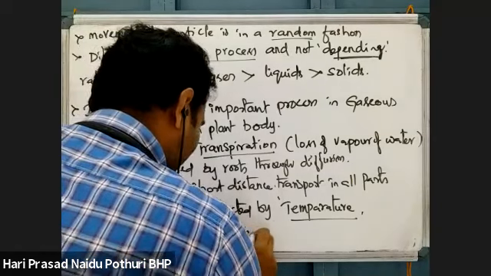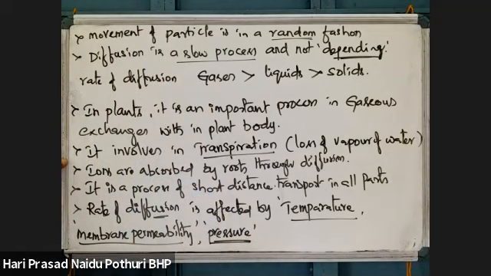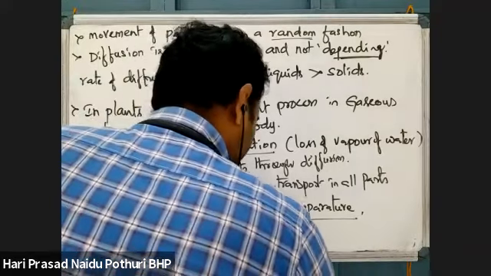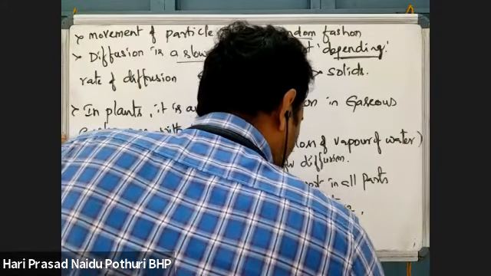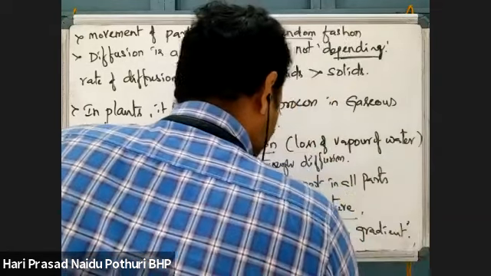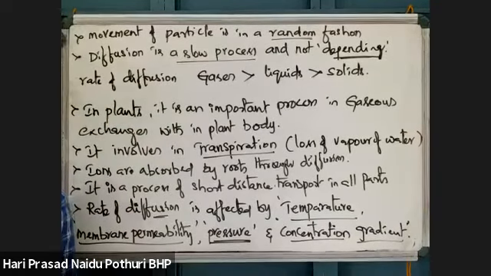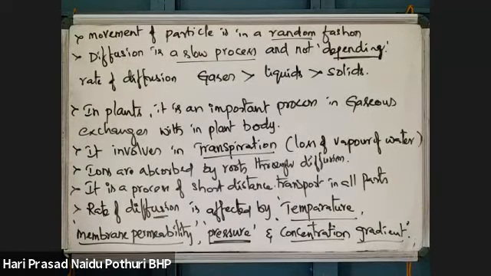Pressure: if any external pressure is applied, then diffusion takes place very effectively. And concentration: the concentration of the diffusing material, we can say the concentration gradient. If concentration is more, then the rate of diffusion is good. If concentration is less, the rate of diffusion is also less. Okay, this is about the simple diffusion process we discussed in the previous class. Along with that, I gave a term, diffusion pressure. What is diffusion pressure, and the importance of diffusion?